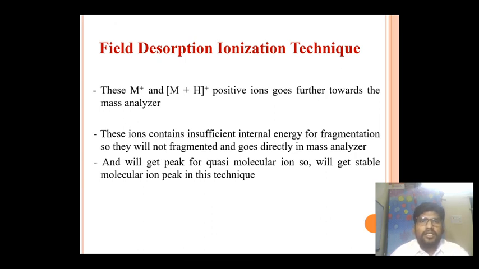These ions contain insufficient internal energy for fragmentation, so no further fragmentation takes place, and these ions directly go into the mass analyzer, and we get a peak for the quasi-molecular ion, a stable molecular ion peak, in this technique.